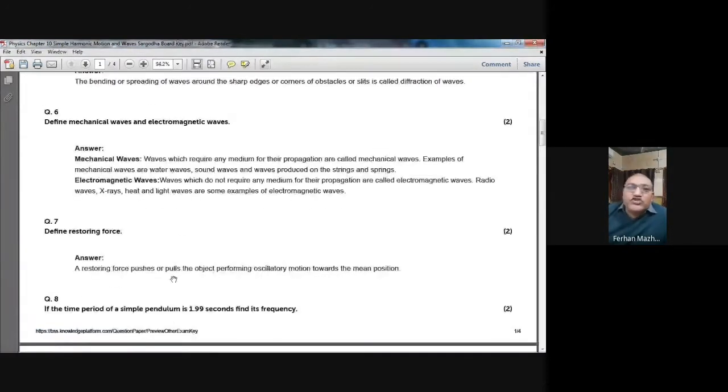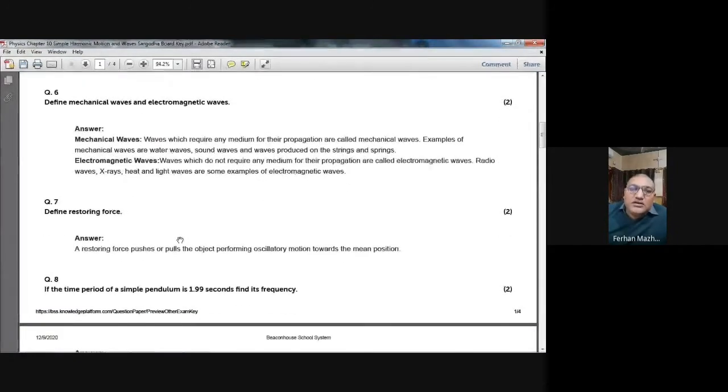The answer, which is coming from the knowledge platform: mechanical waves. Waves which require any medium for their propagation are called mechanical waves. Examples of mechanical waves are water waves, sound waves, and waves produced on strings and springs.